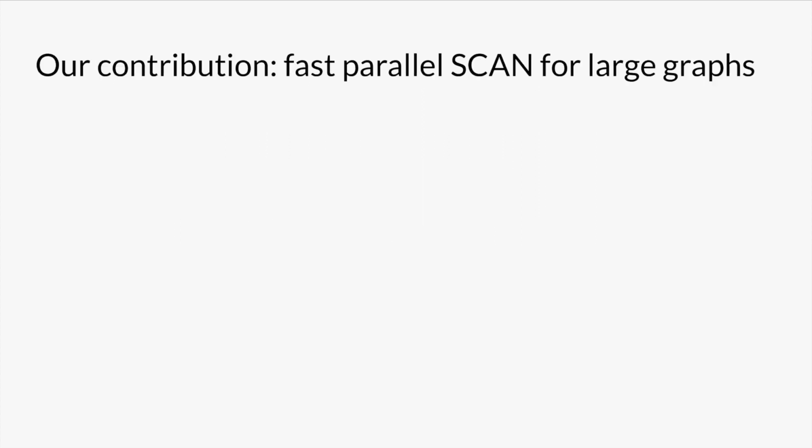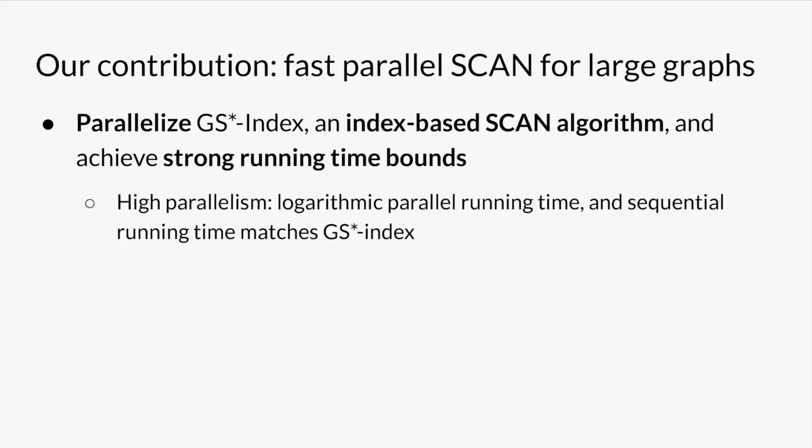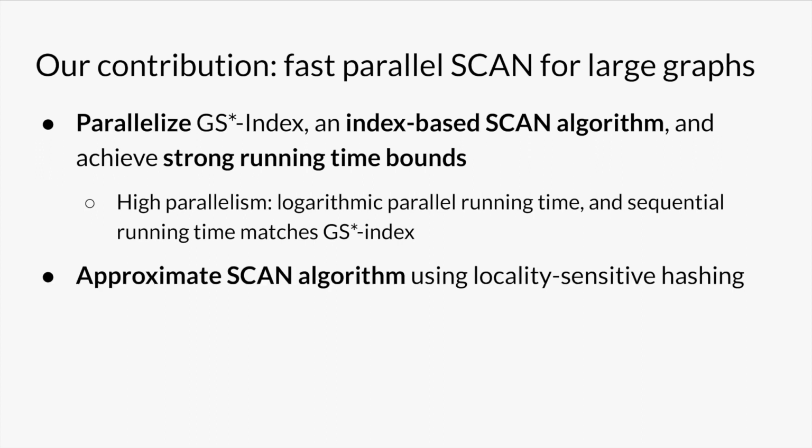Our contribution is to make SCAN feasible for large graphs by addressing both bottlenecks simultaneously, combining the ideas of parallelism and building an index. We parallelize an existing index-based SCAN algorithm called GS* index. Our parallel algorithm achieves strong running time bounds. It runs in logarithmic parallel running time, a big improvement in the parallel domain, and its sequential running time matches that of GS* index. We also show how we can use locality-sensitive hashing to develop an approximate, even faster version of SCAN that still has behavior close to that of exact SCAN.